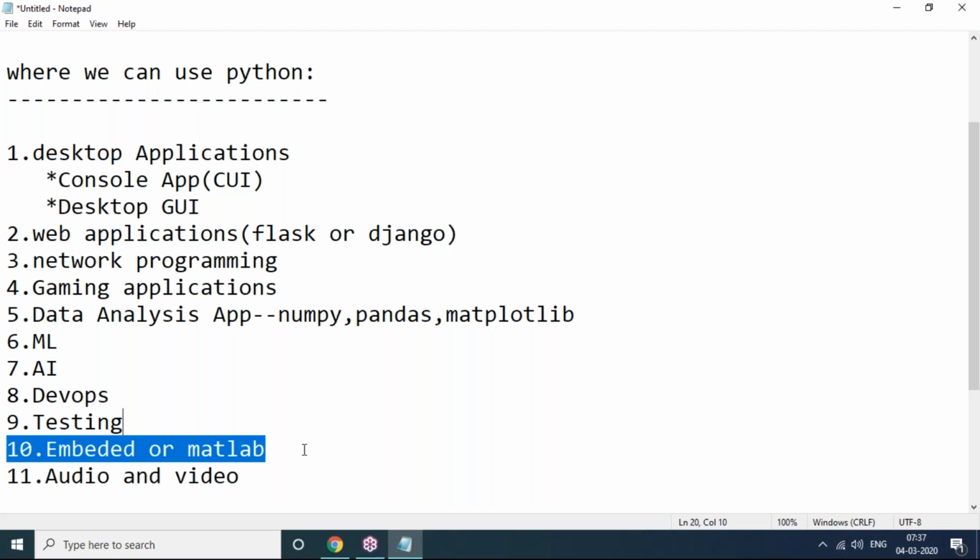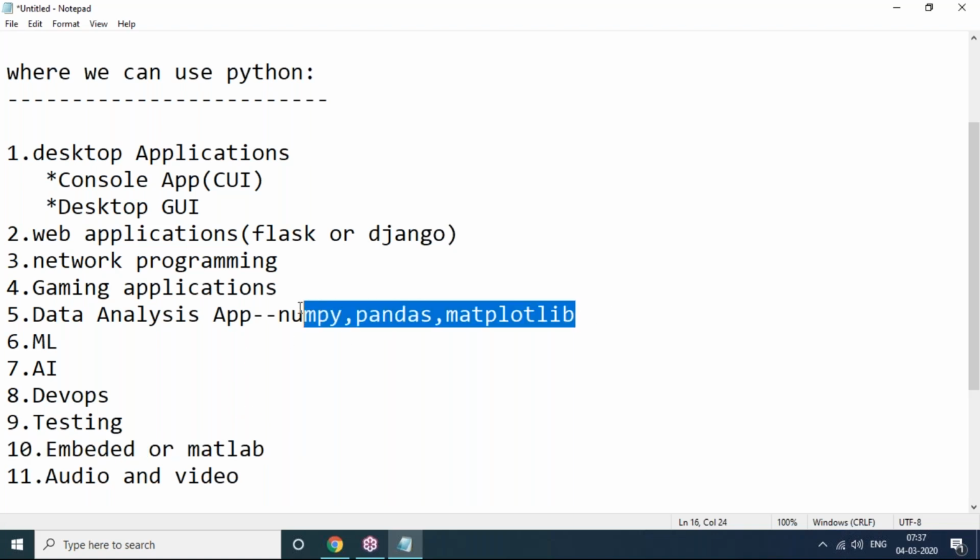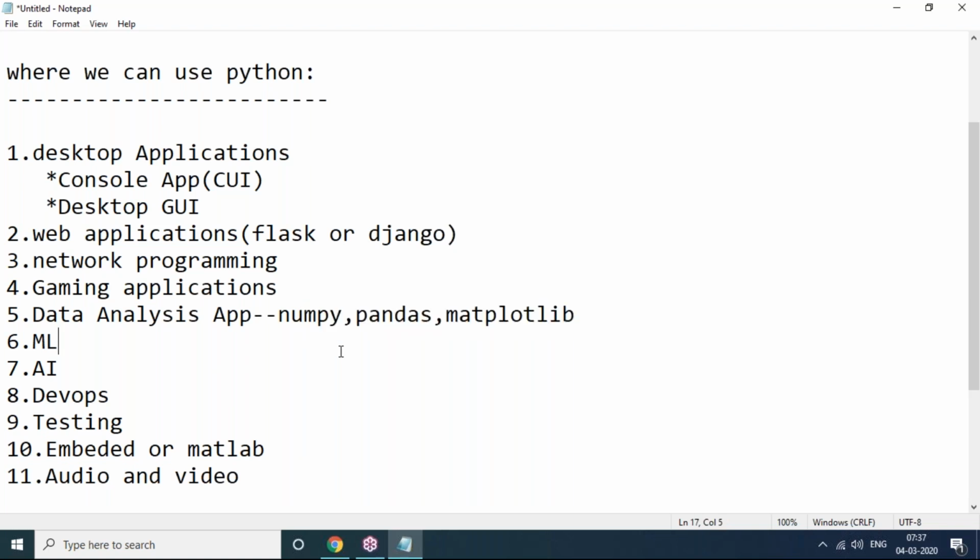Why? Because of the comfort. What is the comfort of Python? It's very simple, and lots of libraries are there in Python. Predefined libraries, that means huge standard libraries are there in Python. So, for example, for data analysis application development, Python provides built-in libraries, but other languages are not providing them. That's why other languages cannot fit in data analysis, machine learning, or artificial intelligence.